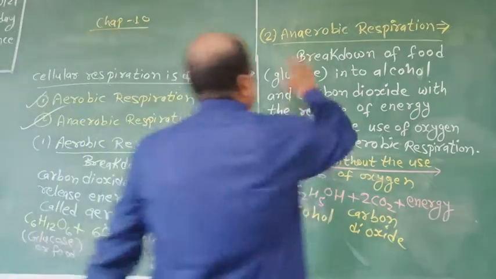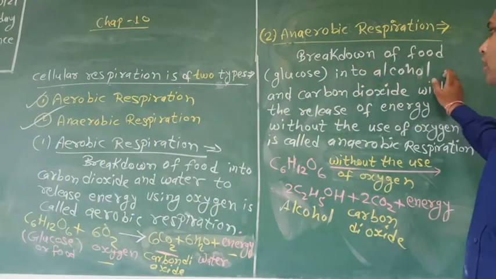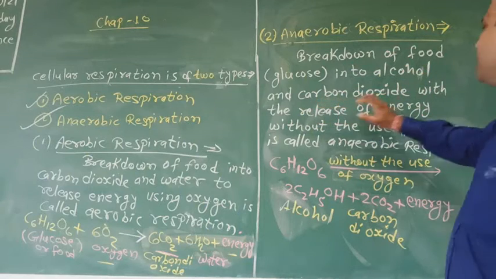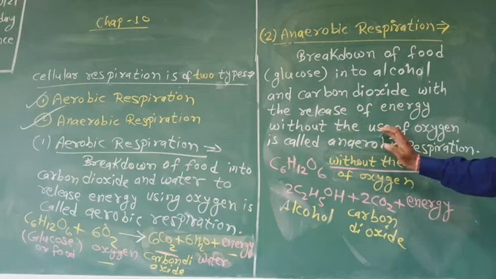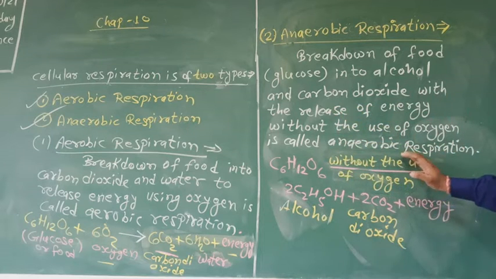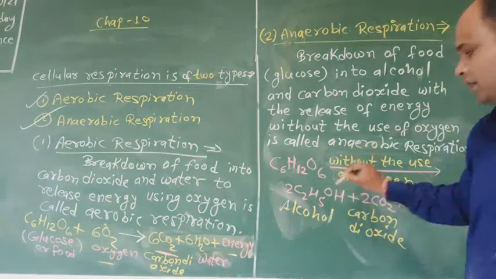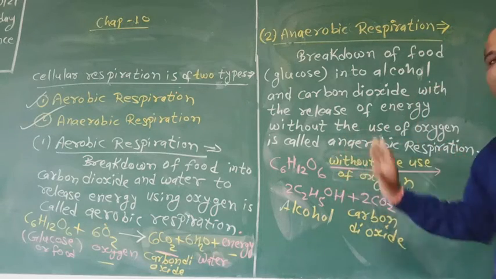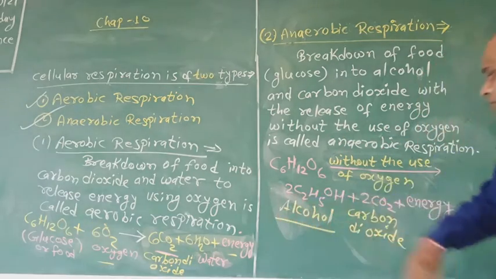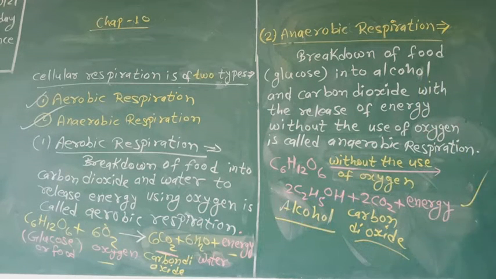Second is anaerobic respiration: breakdown of food into alcohol and carbon dioxide with the release of energy, without the use of oxygen. Glucose, C6H12O6, without oxygen breaks down into alcohol, C2H5OH, and carbon dioxide and releases energy.